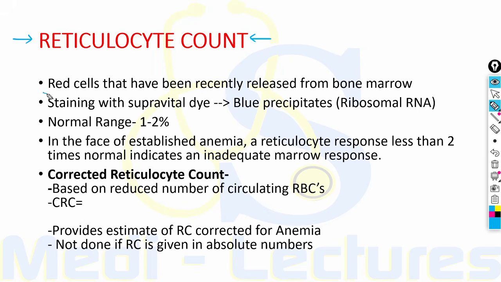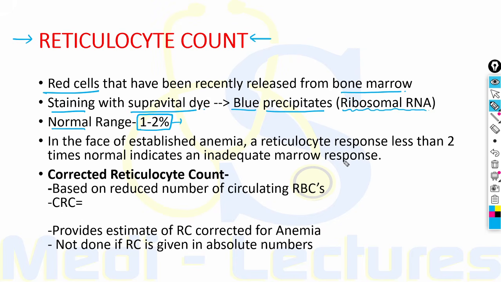Reticulocytes are the red blood cells that have been recently released from the bone marrow. When we stain these cells with a supravital dye, they give blue precipitates because of their ribosomal RNA. The normal range is 1 to 2%, representing the RBC lifespan of 100 to 120 days, and therefore replacing them.